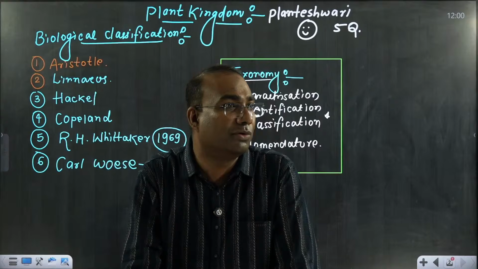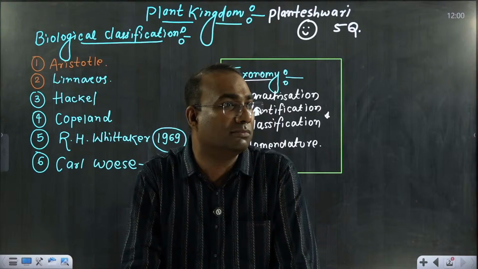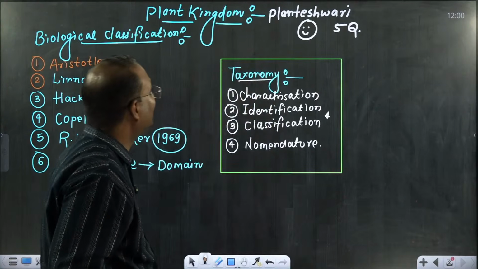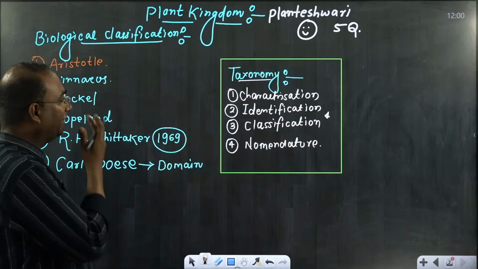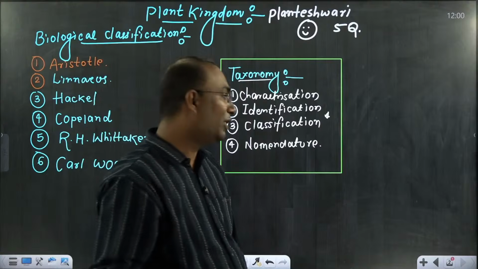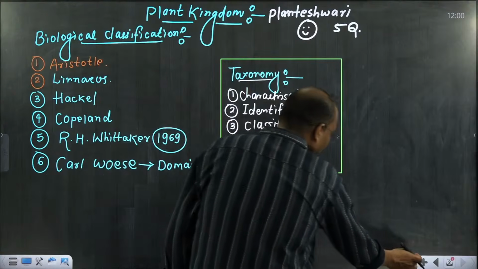Yes. Very good. Everyone knows about this. Superb. So this is taxonomy: characterization, identification, classification, nomenclature. Everything is there. So now we will move to our plant kingdom section. The first system of classification came.